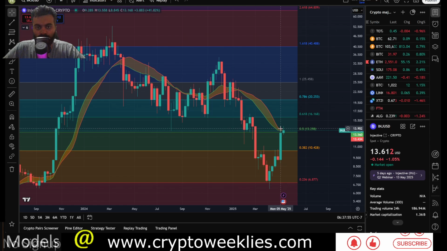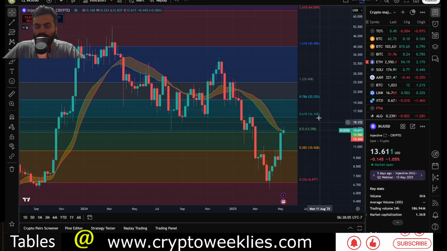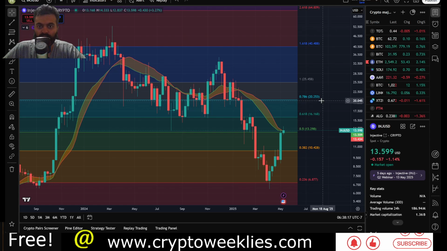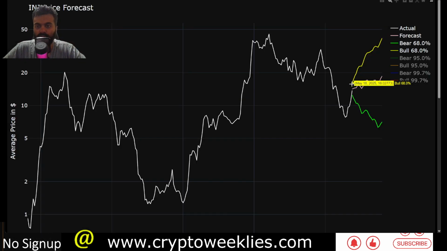If INJ were to break out from this pattern to the upside, the next key level to watch is the $16. If it manages to hold first the $13.30 target and then the $16.16 target at the 0.618 meaningfully, then there is a discussion towards the bullish side, the next stop being at around $20.25 at the 0.786 fib level. Right now, the machine learning based price model says that in a bullish case for INJ over the next 6 months, the price action could be somewhere between $16 and about $41.